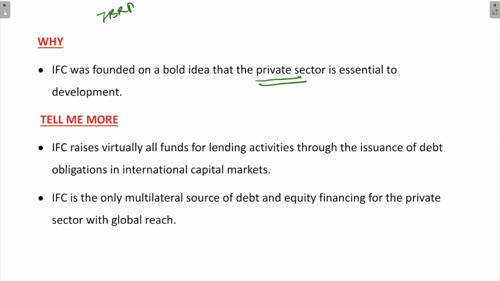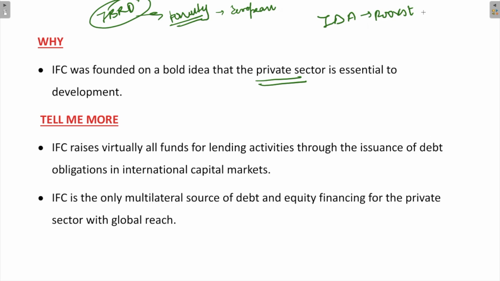So first we looked at IBRD, which focused on removing poverty from the world, or they focused more on the European countries at the time of the establishment. The second one is the IDA, the International Development Association, which primarily and mainly focuses on the poorest countries of the world. The next is the International Finance Corporation, which solely focuses on the private sector.